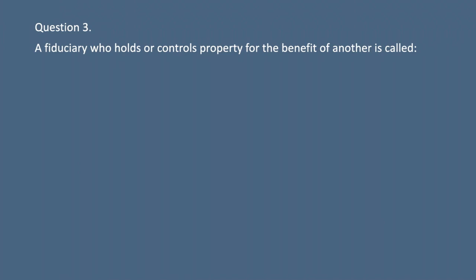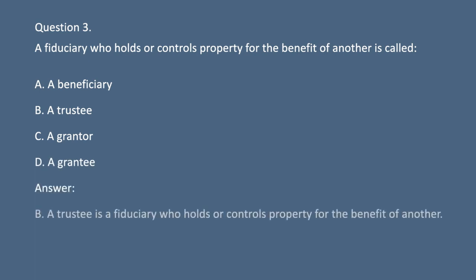Question 3. A fiduciary who holds or controls property for the benefit of another is called A. A beneficiary. B. A trustee. C. A grantor. D. A grantee. Answer: B. A trustee is a fiduciary who holds or controls property for the benefit of another.